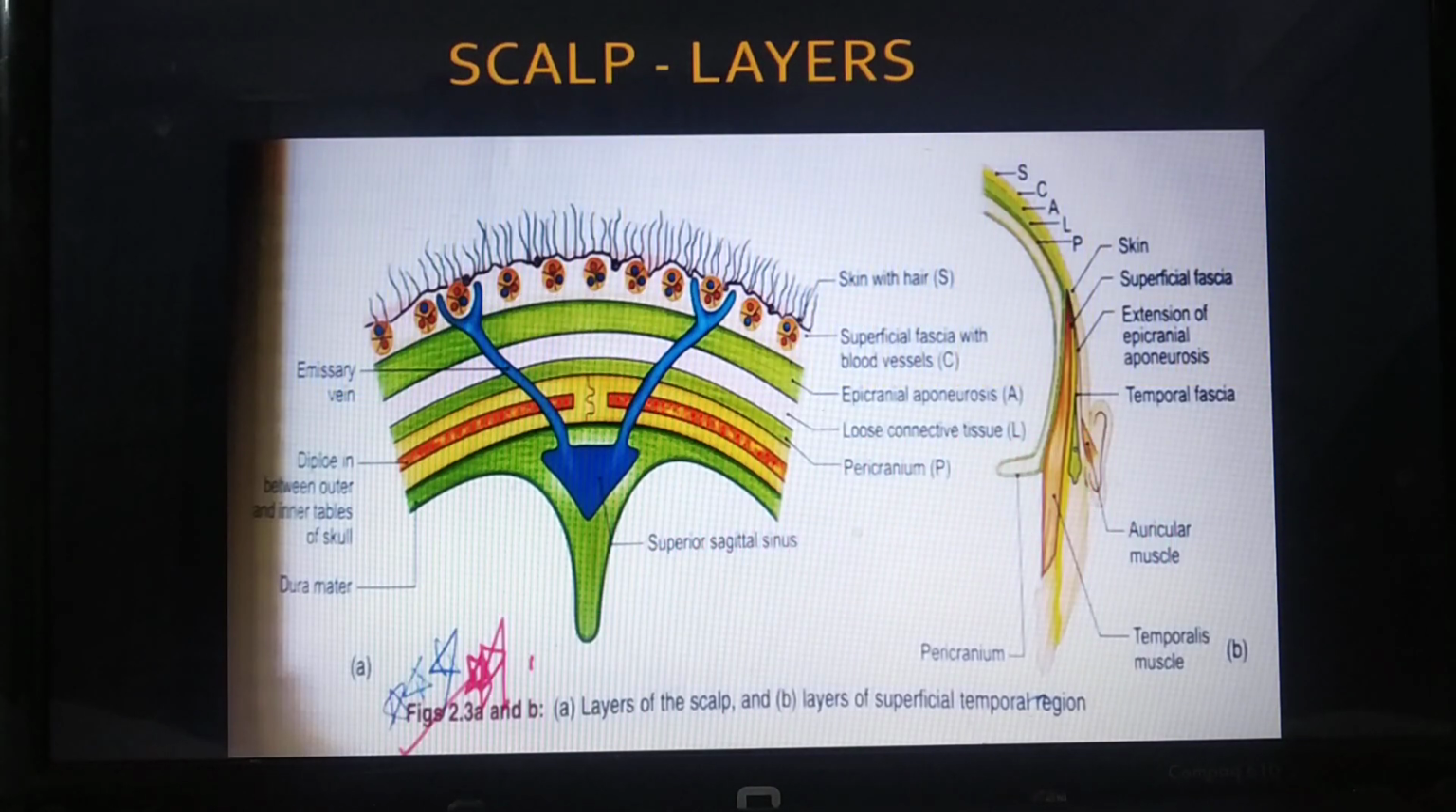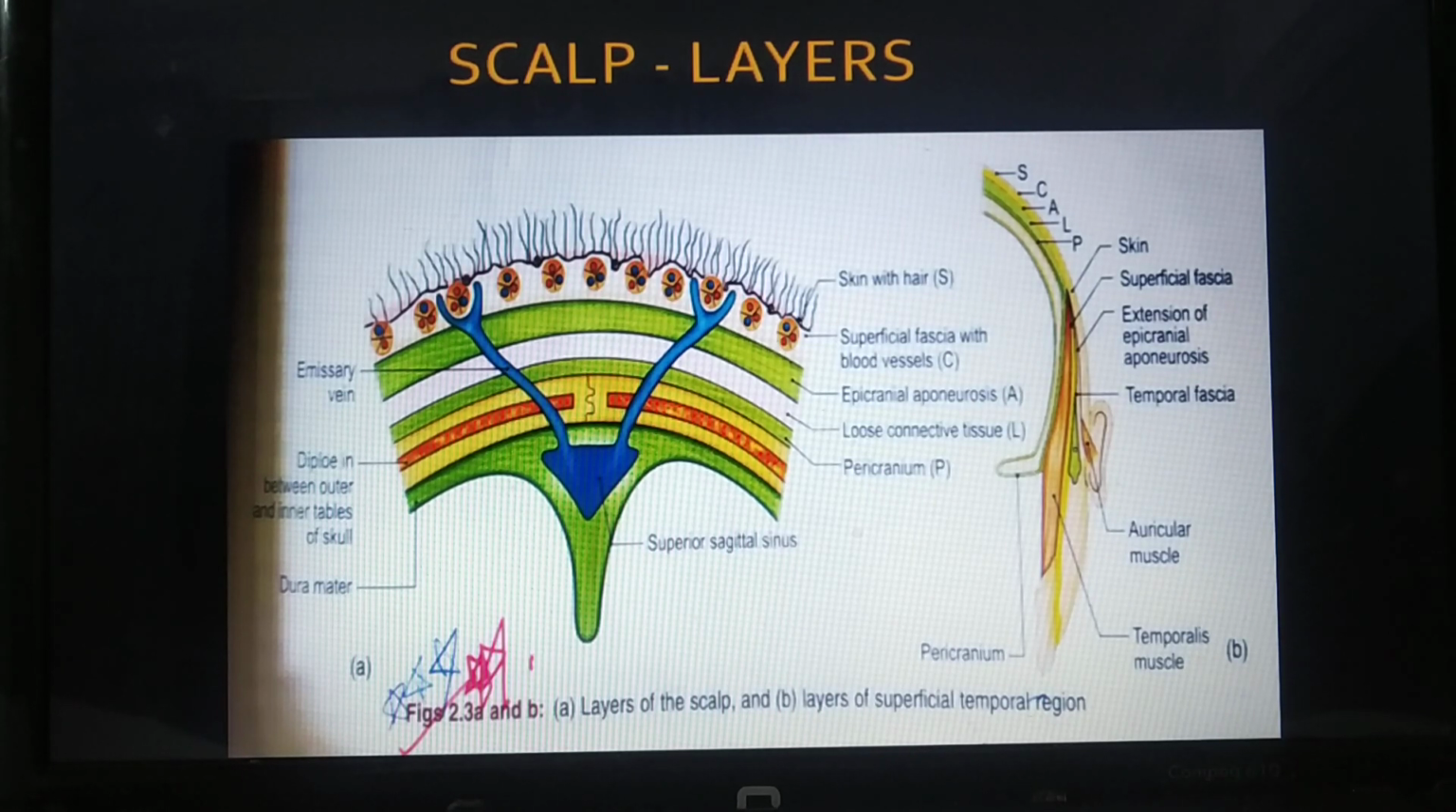So let's start. Today we are talking about scalp. This is a very important topic, both for NEET as well as for theory exams for the first year. As the name suggests, scalp. When we break it, this forms SCALP, which signifies these things.